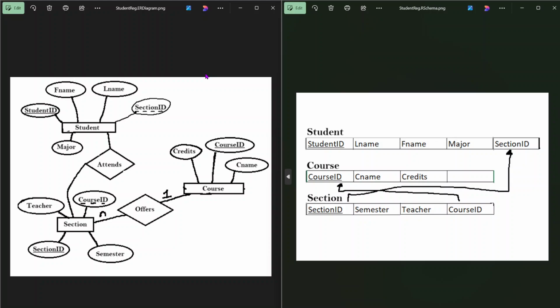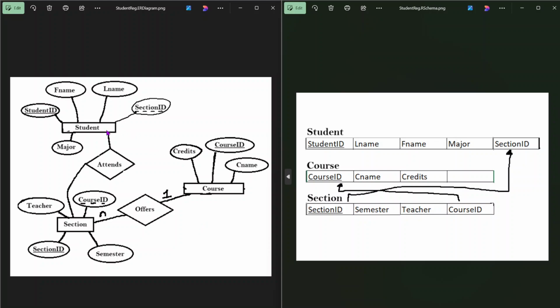So on the left here, you see my entity relationship diagram. We have the three entities as required: students, course, and section. I'd like to make a note that I chose to go with student class registration because I felt that would be the simplest and most effective way to demonstrate my skills. Both of these are a little bit rough to look at because I made them in Microsoft Paint. Please don't mind my terrible diagram drawing skills.